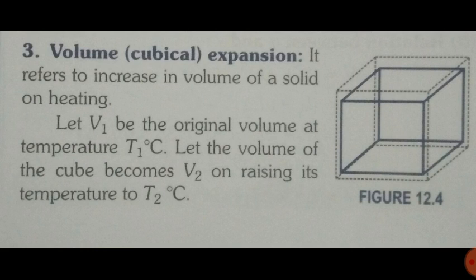So if by heating any material the volume changes, at that time it is called volume or volumetric expansion. Let V1 be the original volume at temperature T1 degree Celsius. Let the volume of the cube become V2 on raising its temperature to T2 degree Celsius. Again, by following the same steps, we will derive the formula for V2.